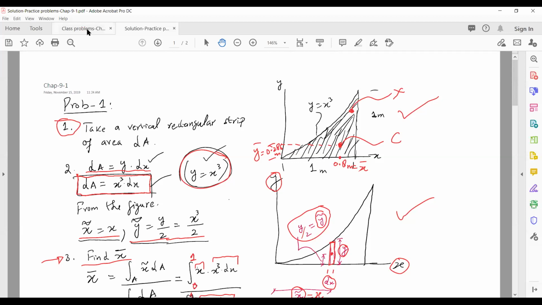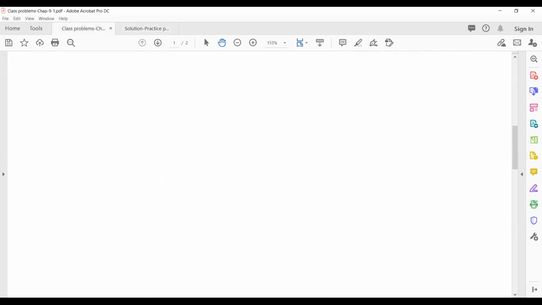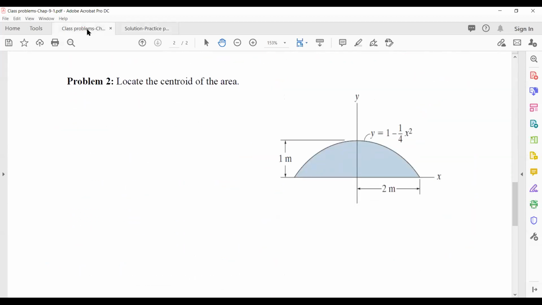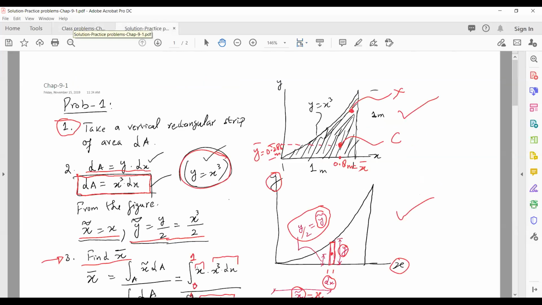Okay, so now let's go to problem 2. Again, we need to locate the centroid of the area. This is the area which is given. We have the x-axis, we have the y-axis, and we have this kind of shape. This is 2 meters, the height is 1 meter, and this is the equation for this curve: y equals 1 minus 1 by 4 times x squared. Okay, now let's see how we go about problem 2.